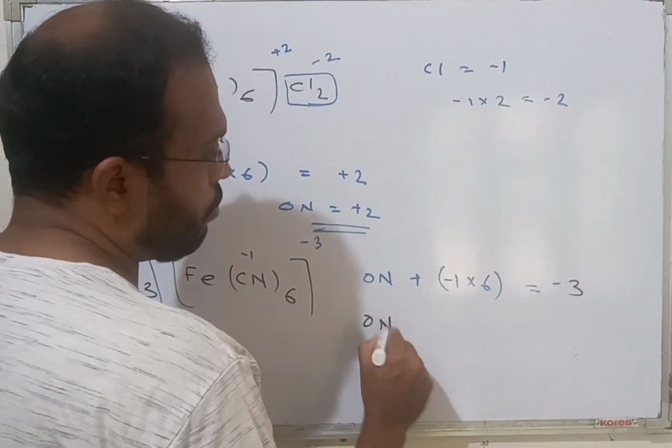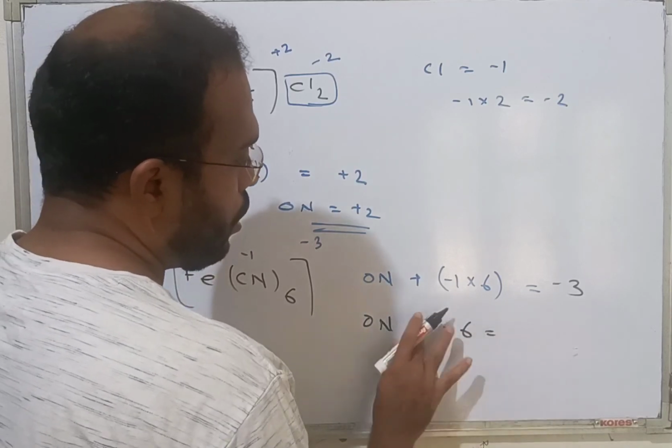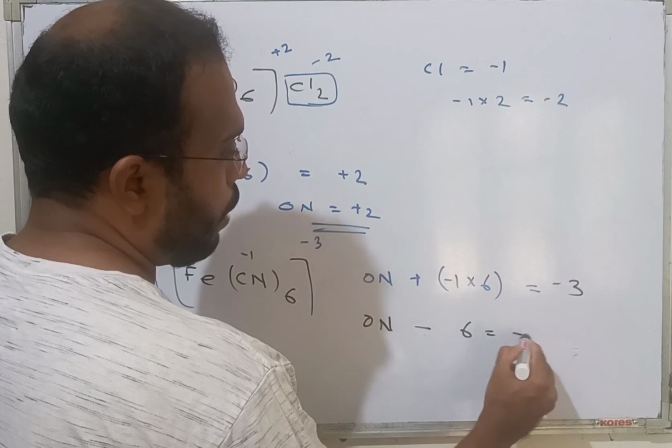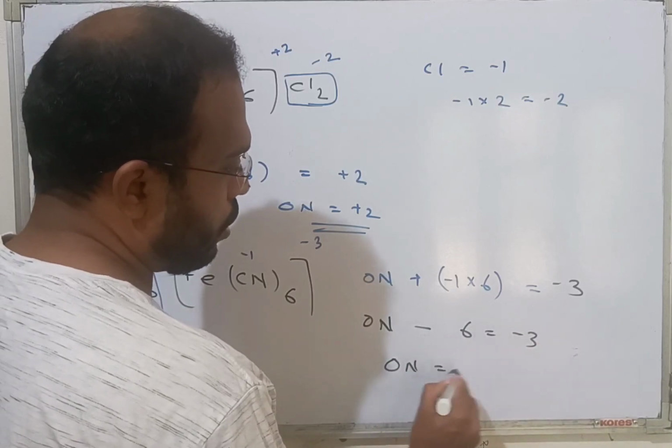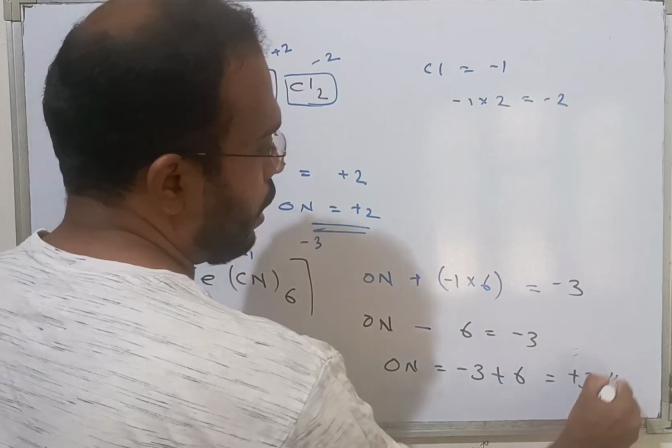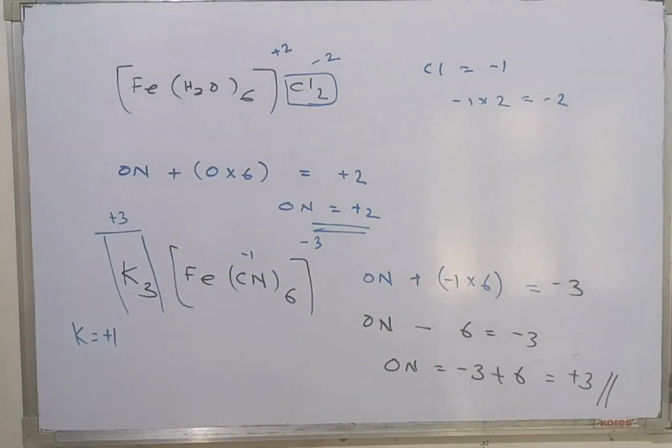Therefore, oxidation number minus 6 is equal to minus 3. Therefore, oxidation number is equal to minus 3 plus 6, nothing but plus 3. Therefore, the oxidation number is plus 3.